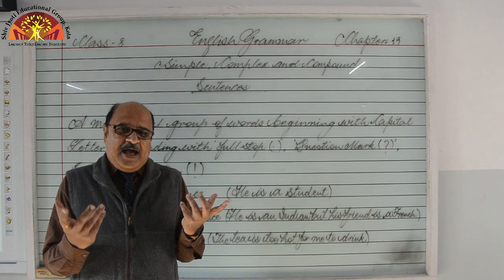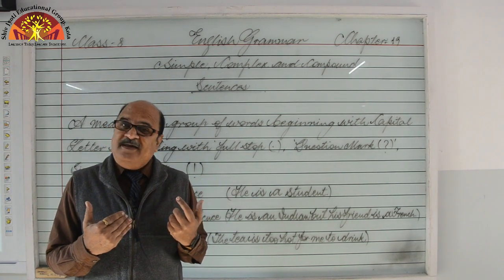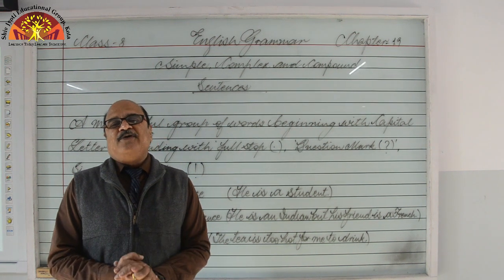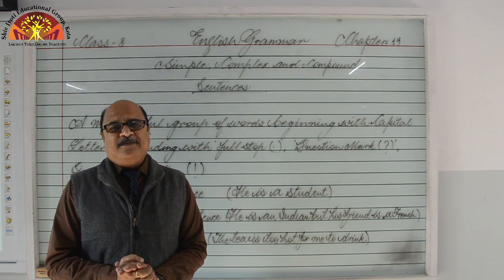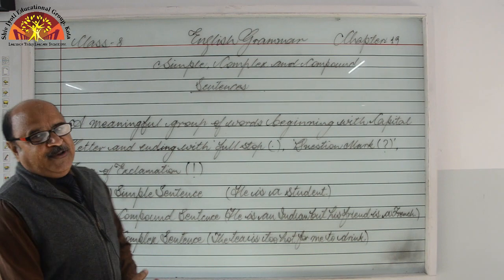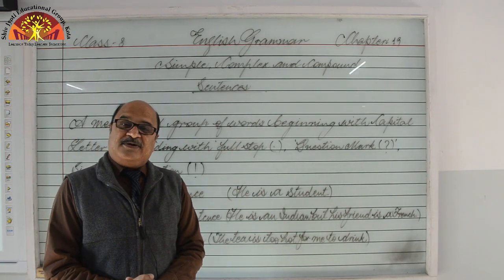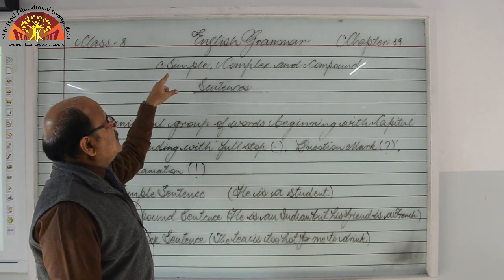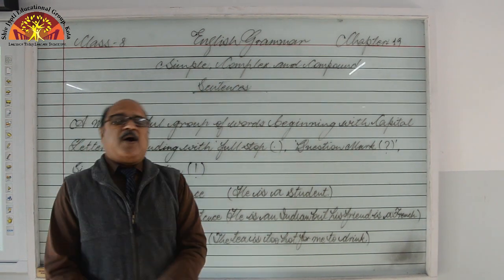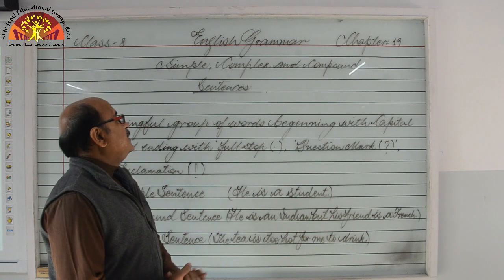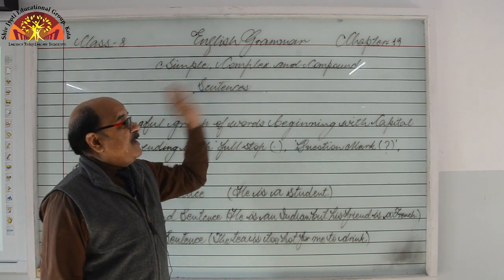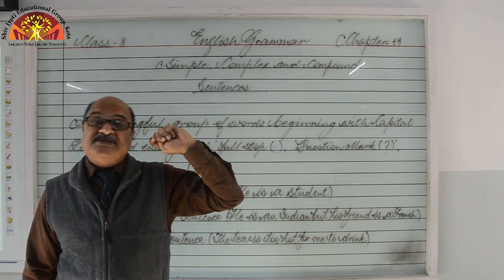As you know, I am Rajesh Dadich, your mentor in English from Shivjyoti Educational Group, Kota. Today, we are going to start your chapter. We are going to discuss your chapter 19, and the chapter is simple, complex and compound sentences. Right? Simple sentence, complex sentence, compound sentences we have got.